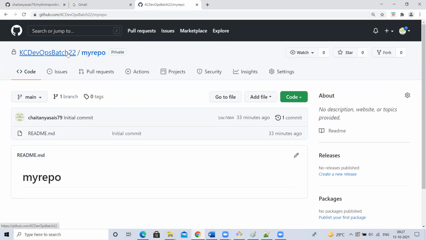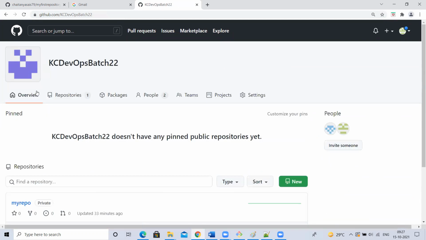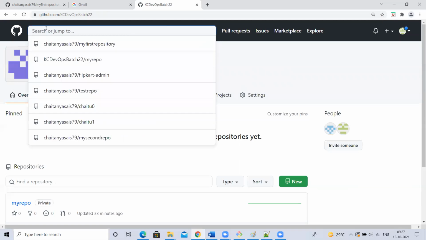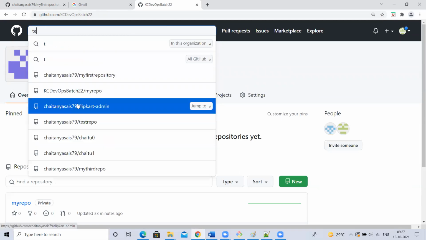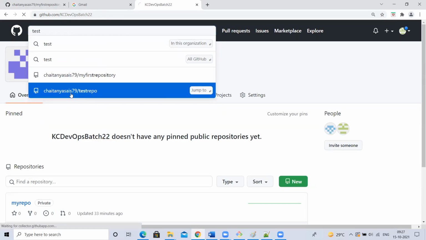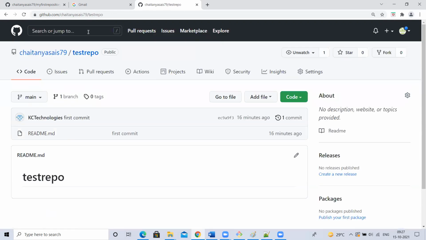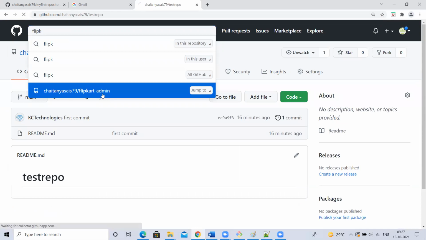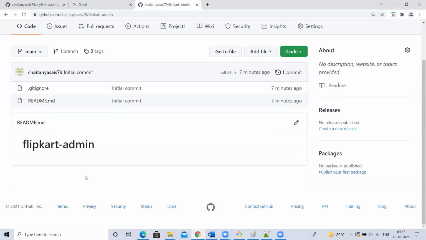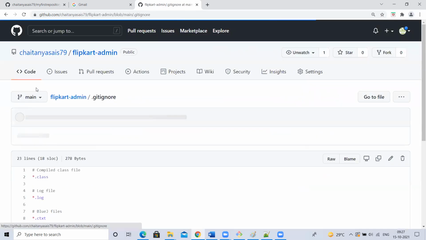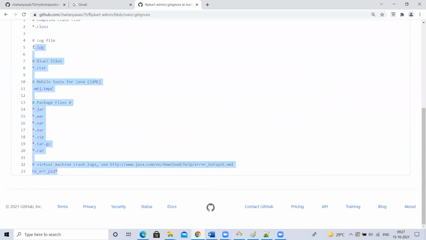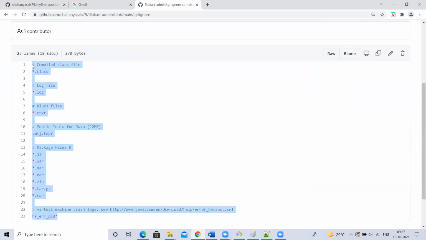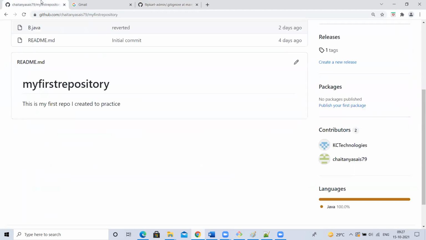Okay. What is the repository name, guys? We created just now under your name. We created, right? Okay. Yes, sir. Test something. Flipkart. Okay, Flipkart, right? Yeah, correct. Flipkart. Yeah, this repository. So you create a repository like this. It has a .gitignore. Copy this content.